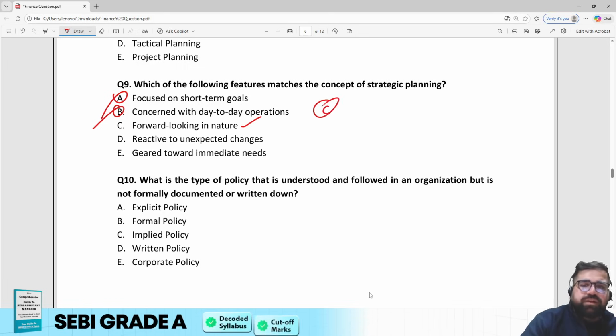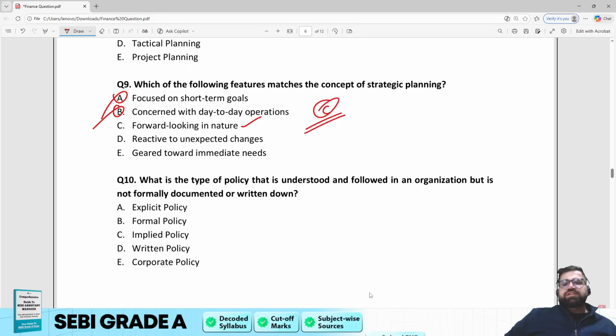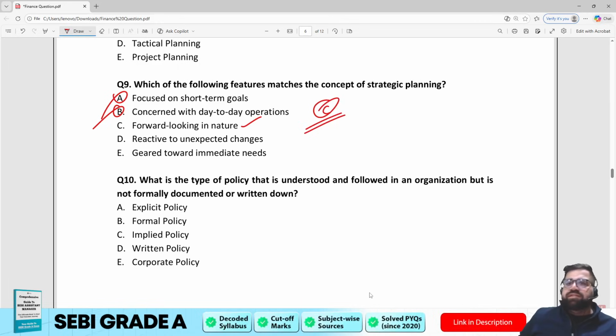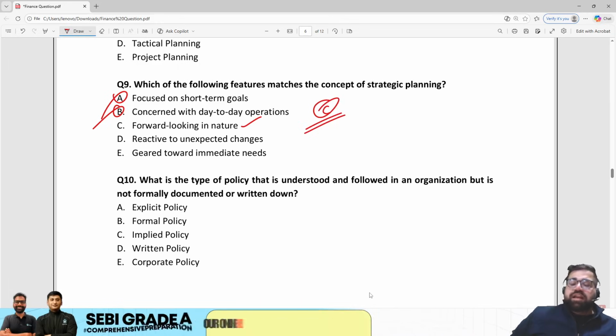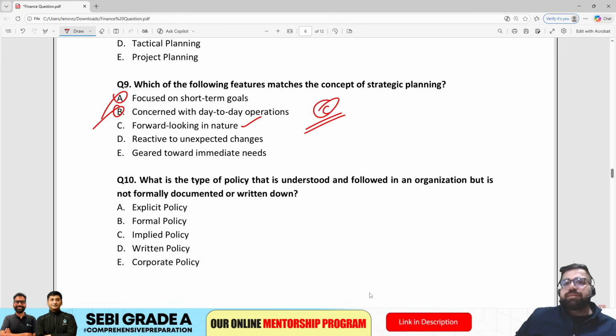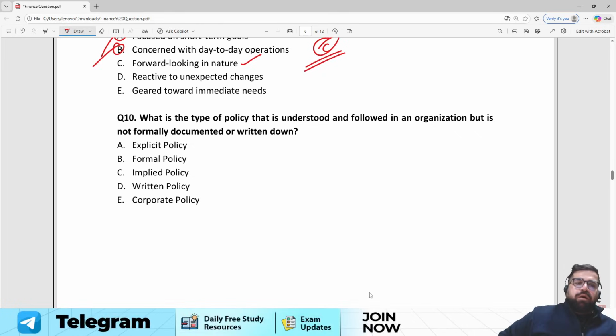The correct answer will be option number C, because strategic planning is done for long term basis. It is forward looking in nature, like where we have to take our company next coming 5 years or so, right? Question number 10. What is the type of a policy that is understood and followed in an organization but not formally documented or written down?